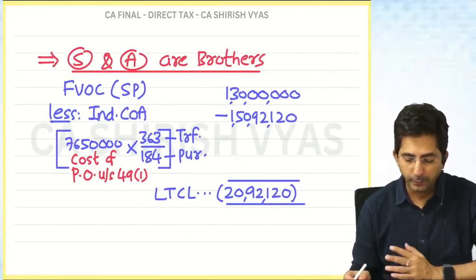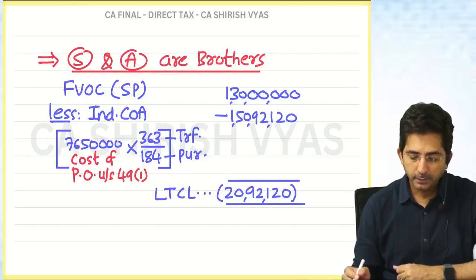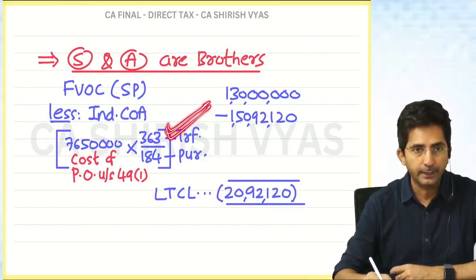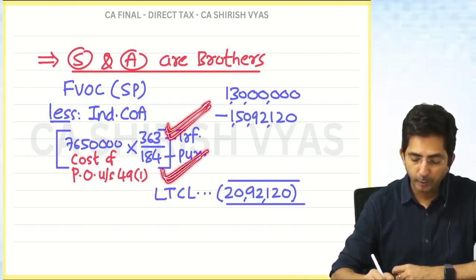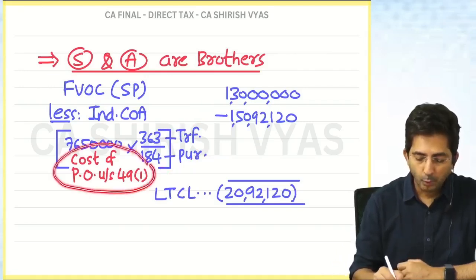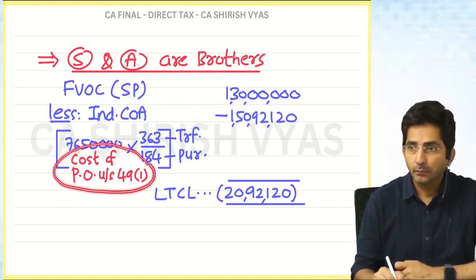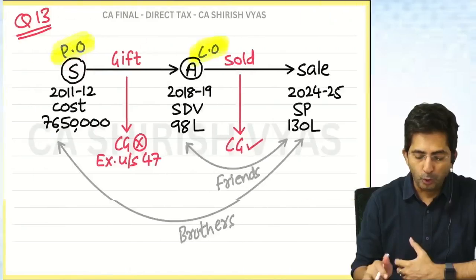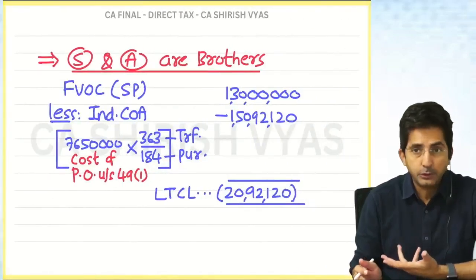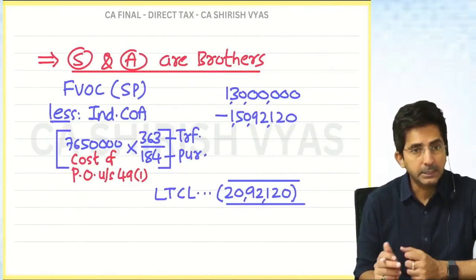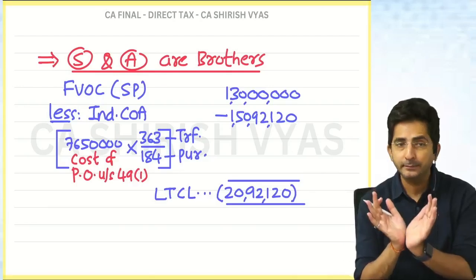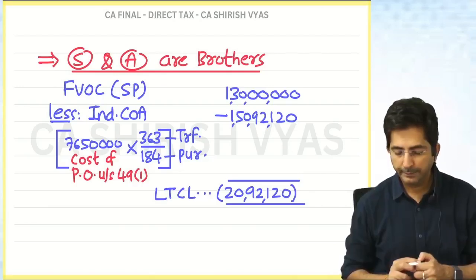Cost into index upon index, upper transfer, niche purchase. So, upper in the numerator 24-25 index. Niche in the denominator 11-12 index. And mention here: cost of previous owner as per section 49(1). See, you took cost from the previous owner, no? So you have to show that I have taken the cost from the previous owner as per section 49(1). See, when you take Bada Chand, it's 49(1). And when you take Chota Chand, 49(4). Getting long-term loss.